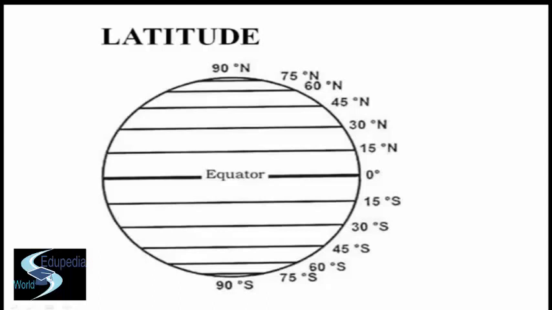Well, the lines of latitude are not of equal length, as you can see on your screens also. The lines of latitude become smaller as we move towards the pole. At 60-degree latitude in each hemisphere, the length of the circle is half the length of the equator, and at the poles these lines are just reduced to points or dots.